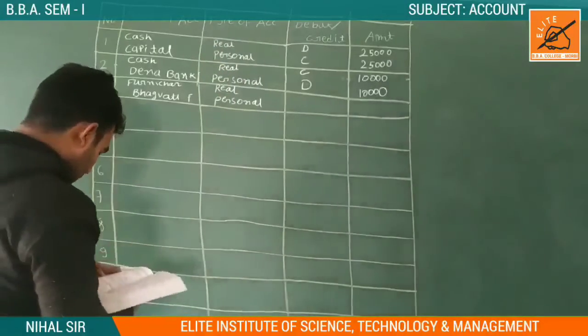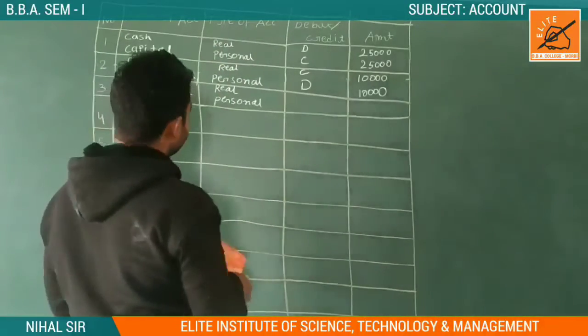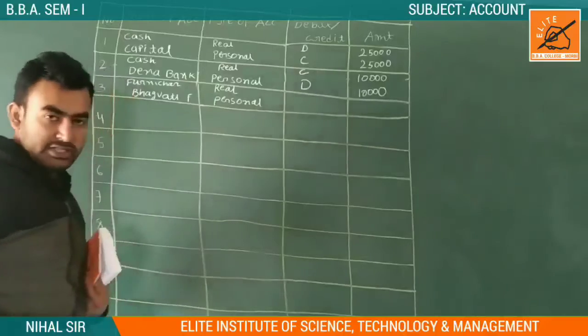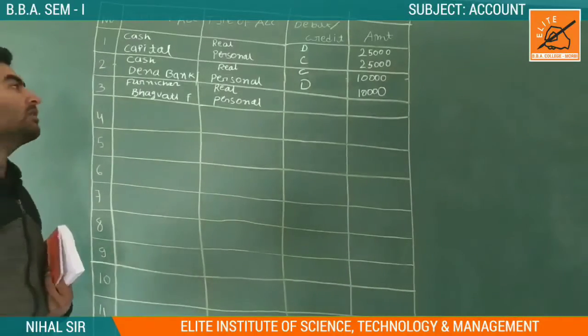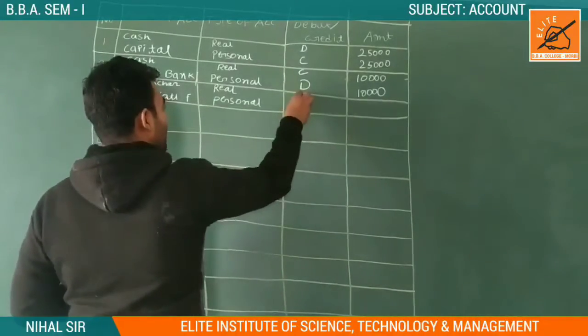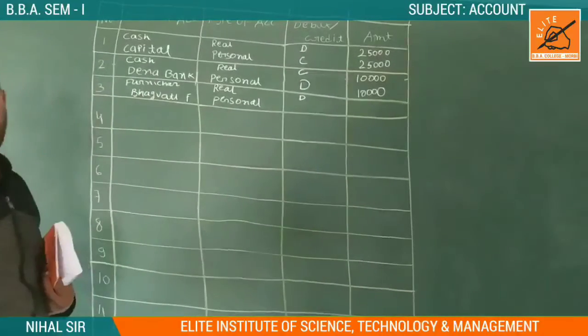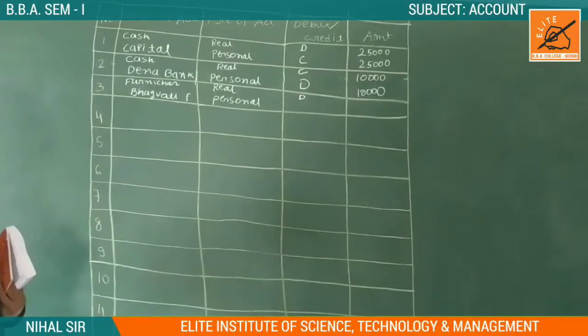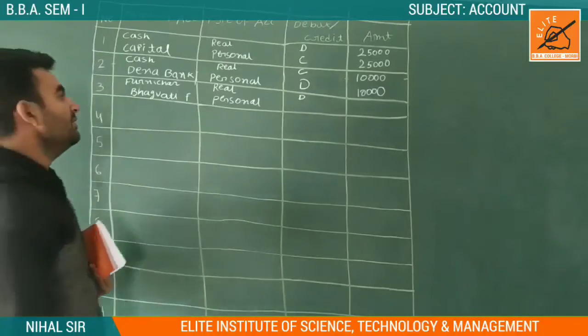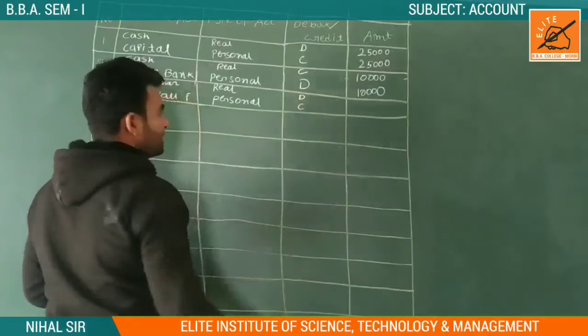Done. Now we received furniture. Asset comes, so what comes in is debited. And who gave? Furniture means Bhagwati Furniture gave, so it is the giver, so giver goes on the credit side. Which amount?